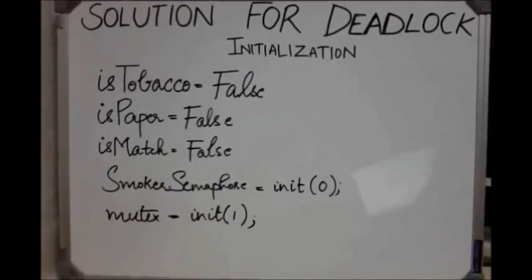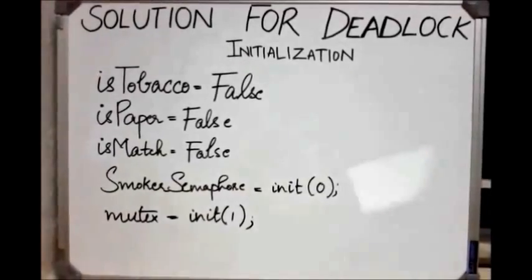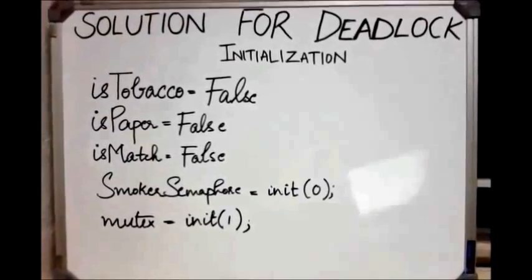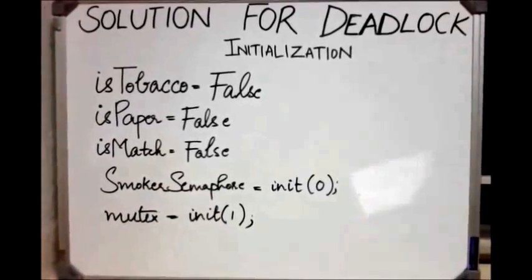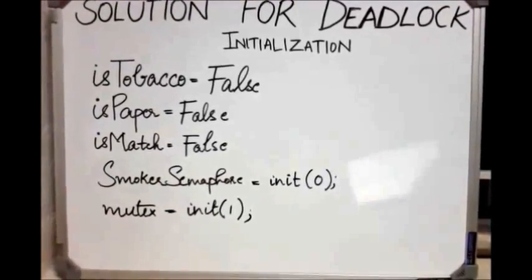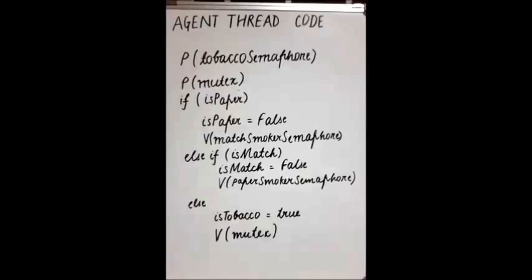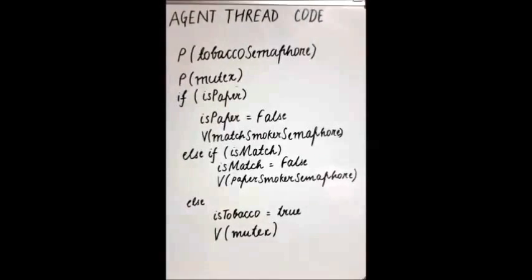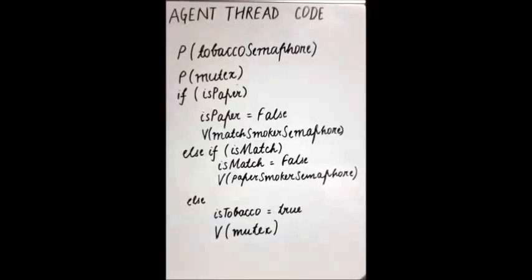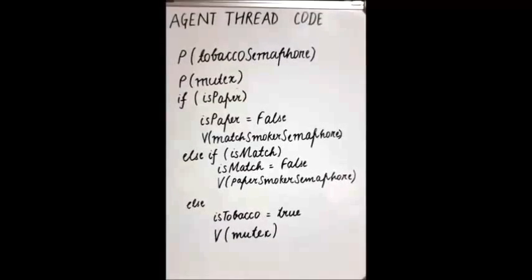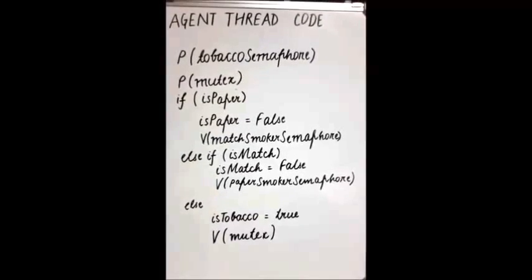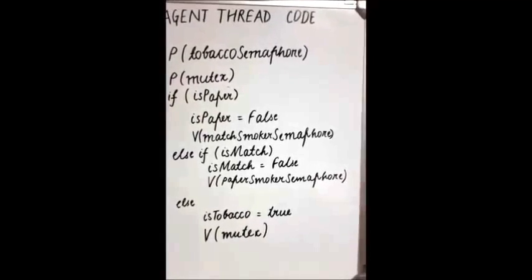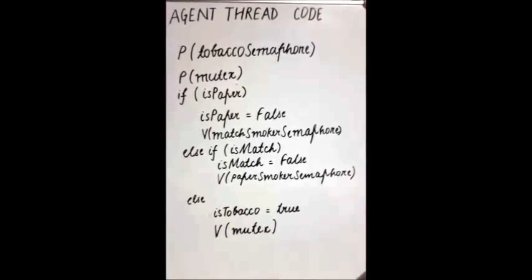3 Boolean variables is tobacco, is paper, is match are used and they are set to false. There is a smoker semaphore which is initialized to 0. Mutex maintains the mutual exclusion for the pushers. But if pusher A runs first, then it will find both is paper and is match false. It cannot signal any of the smokers, so it sets is tobacco. The other pushers are similar. Since the pushers do all the real work, the smoker code is trivial.